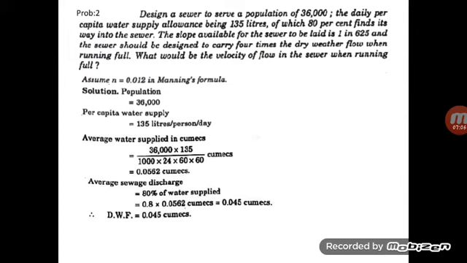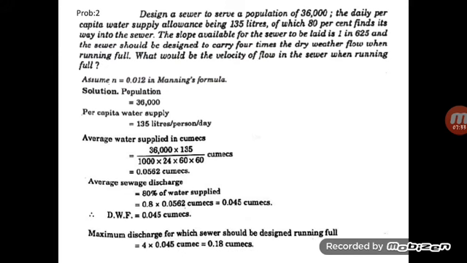The average sewage discharge is equal to 80% of the water supply. That is, the amount of sewage produced is 80% of the water supply. So it is equal to 0.8 into 0.0562, which is 0.045 meter cube per second. That is the dry weather flow. The condition given here is that the maximum flow must be equal to 4 times the dry weather flow. So the maximum discharge of the sewer to be designed, when running full, is equal to 4 into 0.045, which gives 0.18 meter cube per second.